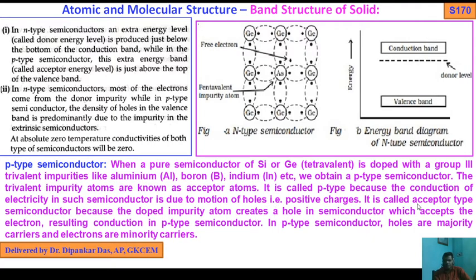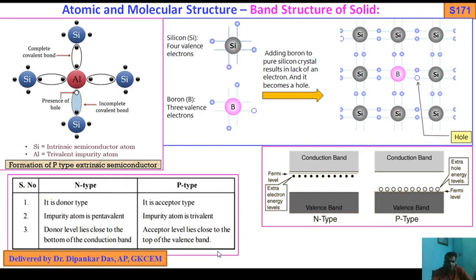It is called acceptor type because the doped impurity atoms create a hole which accepts electrons, resulting in conduction. Okay, so in p-type semiconductor, holes are majority carriers and electrons are minority carriers.